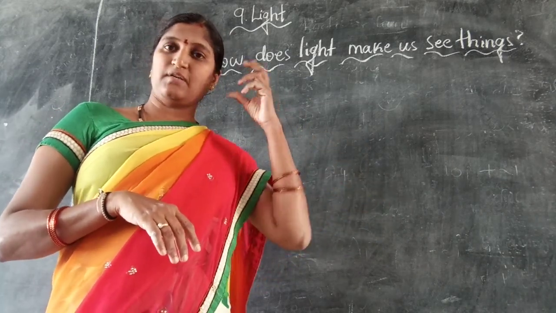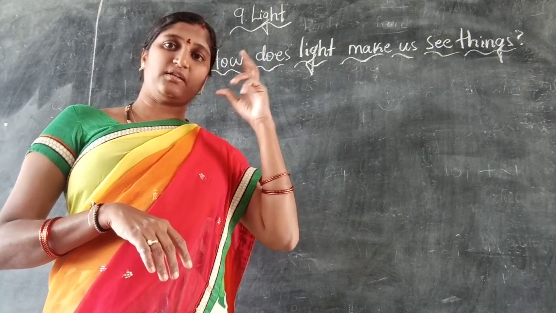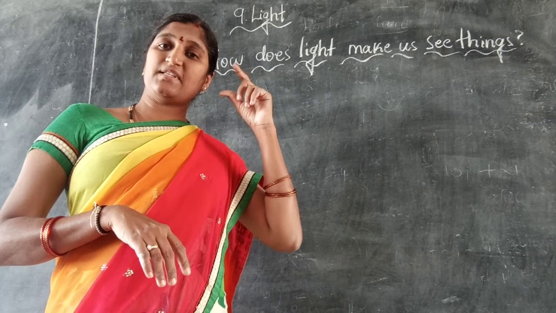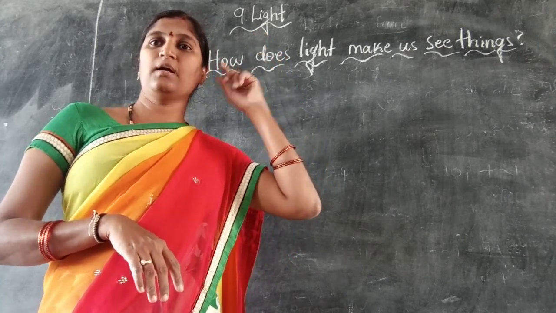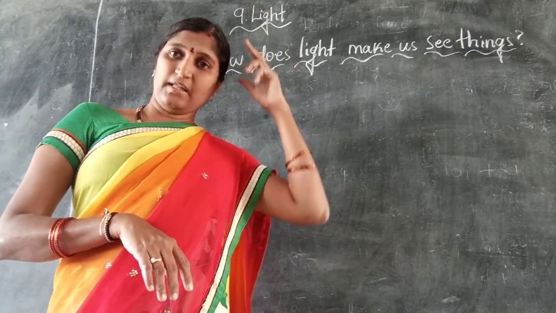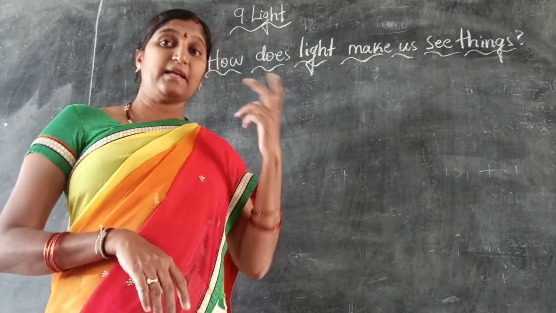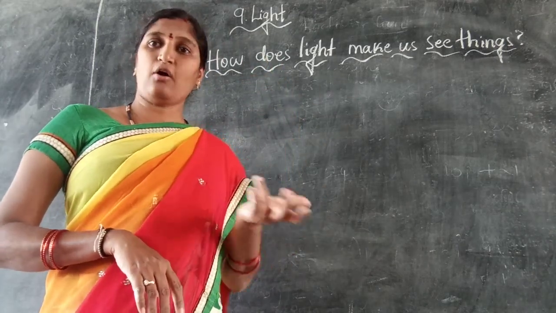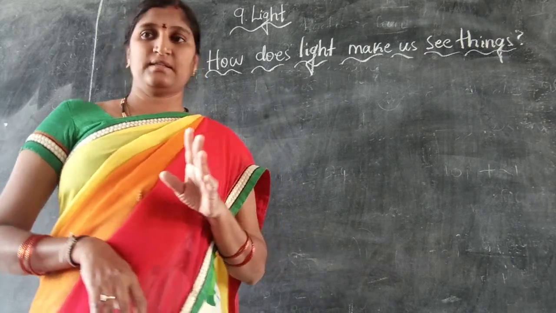Understood? What happens in our eyes? Some sensory nerves are there, which pass a message to the brain. When those nerves pass the message to the brain, they send it back to the eyes. When they send it back to the eyes, at that time we are able to see the objects. In this way, we can see the objects.